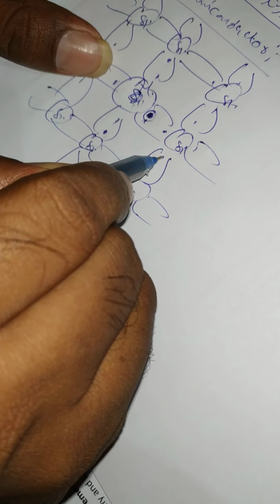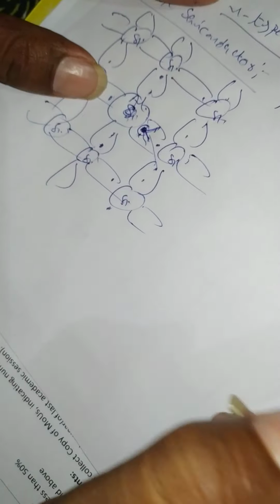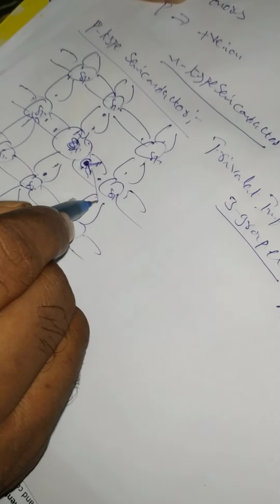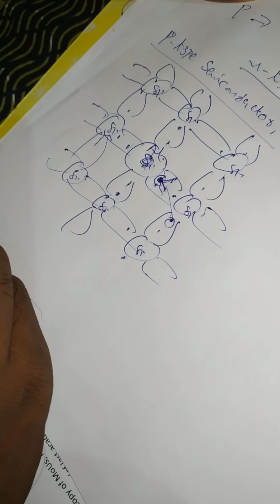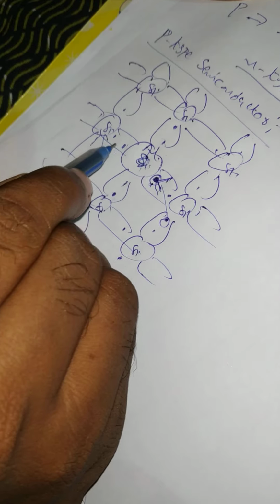To complete that incomplete covalent bond, the aluminum atom will accept an electron from the surrounding silicon, forming a hole. So the 4 covalent bonds will be completed by forming a hole.